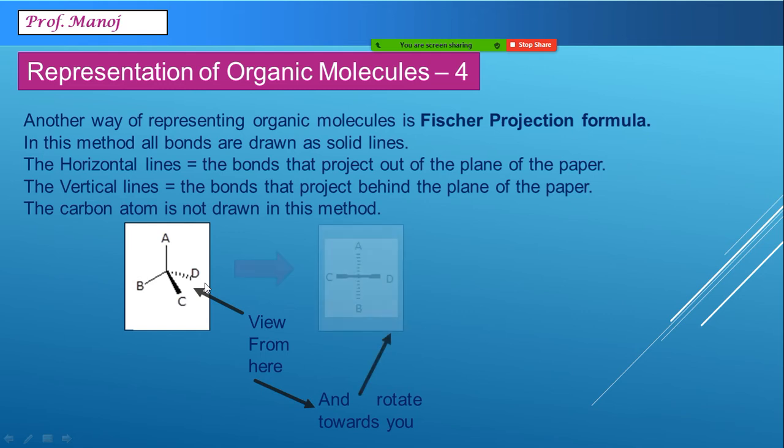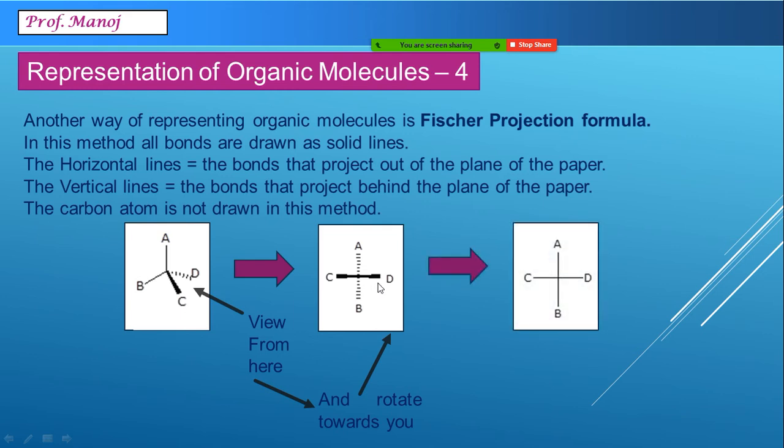So, the molecule will now look like this. These two, C and D, are here and these two, A and B, have gone behind. Whatever we see right now, just convert it into a plus sign type of structure. So we have converted a 3D structure into the Fischer projection formula.